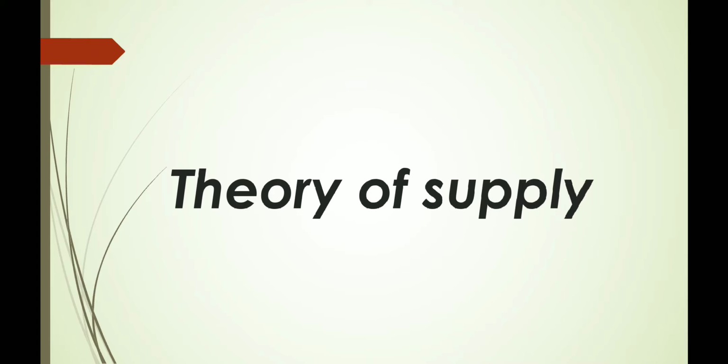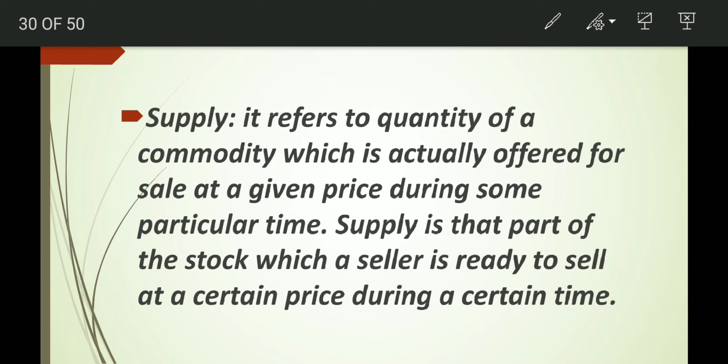Supply of a commodity is influenced by many factors. For example, price of the commodity, price of related goods, etc. We now study supply, another important market force in the theory of price determination. Supply refers to quantity of a commodity which is actually offered for sale at a given price during some particular time.